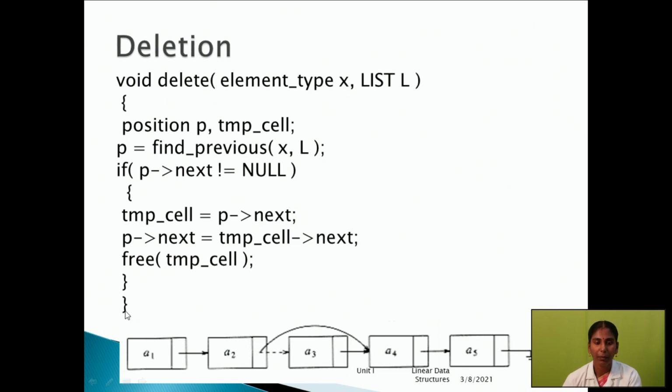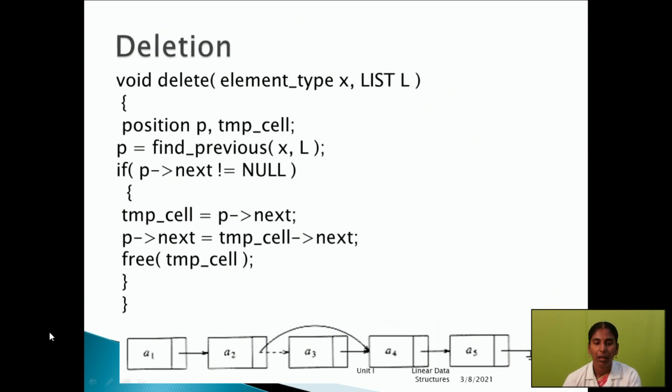Within the curly braces we define the function. Position P and temporary cell we have to define. The next line is P of find previous X comma L. What is the meaning of this line? We just have to find the element whose position we want to delete.